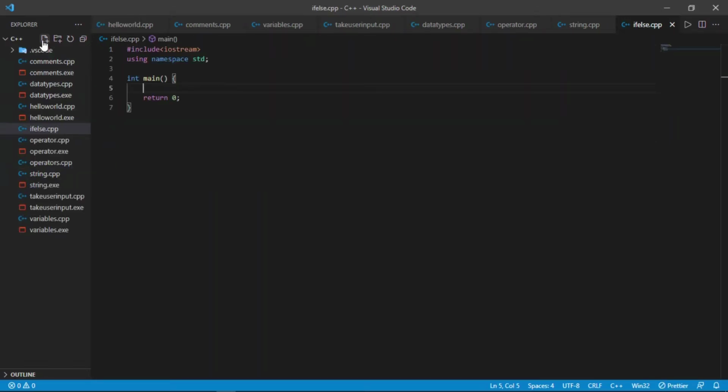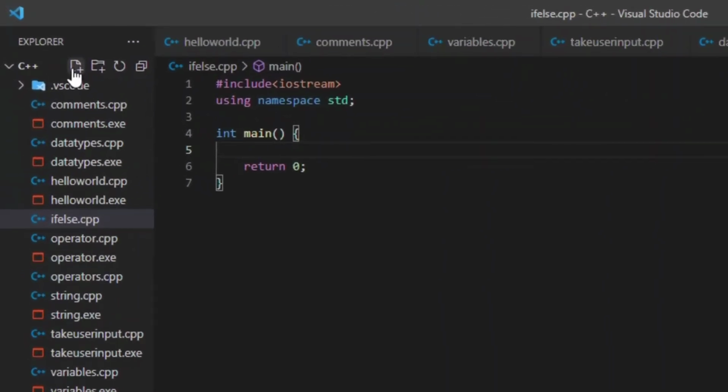So what is the if statement and what is the else statement? If means that if you are doing this, then you will get this. So let me implement it, then you can see it. Like, I am declaring a variable int a that has a value of 10, and then I am declaring a variable int b that has a value of 5. So what we will do now, we will use an if statement to compare these both.